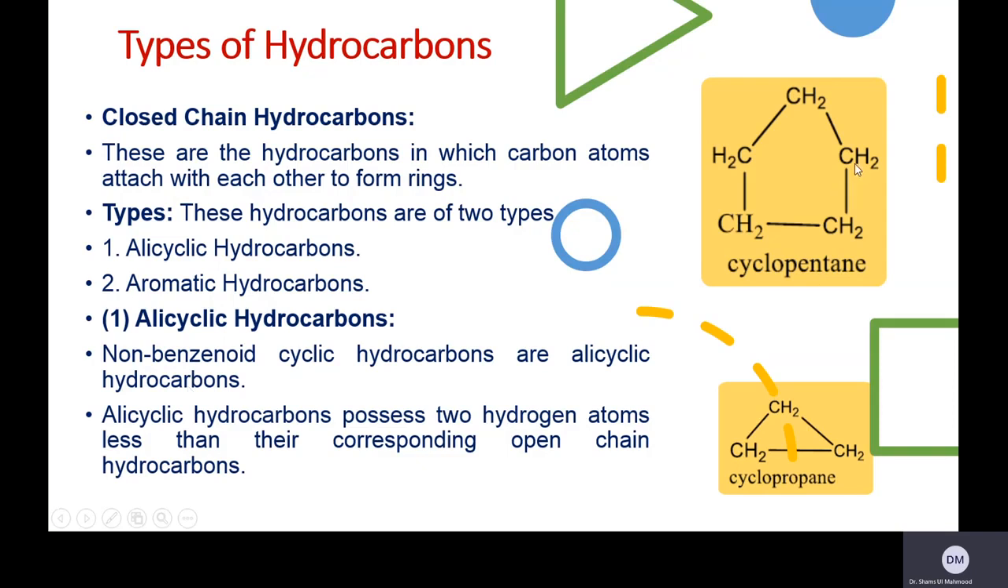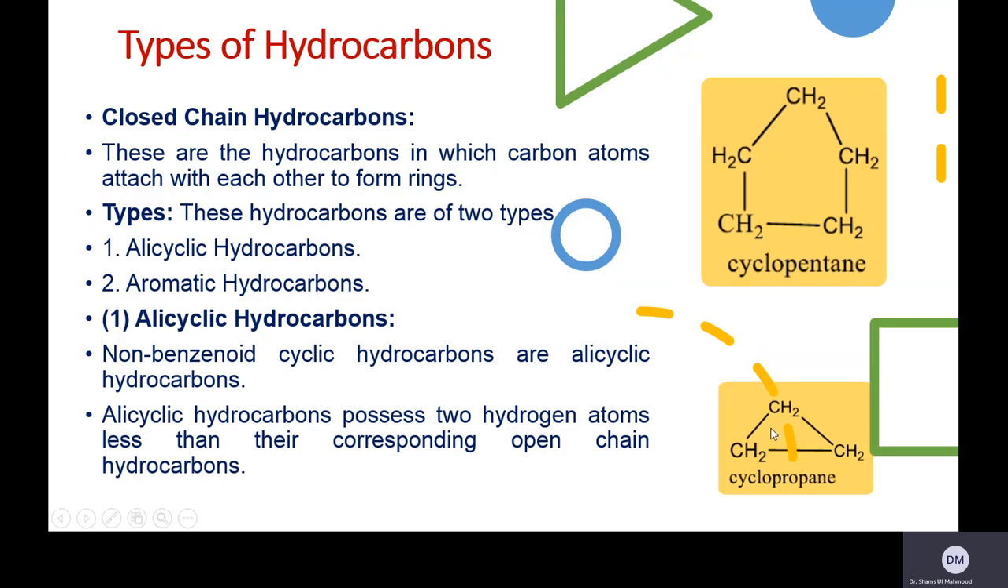For example, this is a ring of carbon atoms and it has 5 carbons, so this is cyclopentane. This line is very important: alicyclic hydrocarbons possess 2 hydrogen atoms less than their corresponding open chain hydrocarbons. In pentane, at the end there is a CH3, but now they all are CH2, so there are 2 fewer hydrogen atoms. And this is cyclopropane.